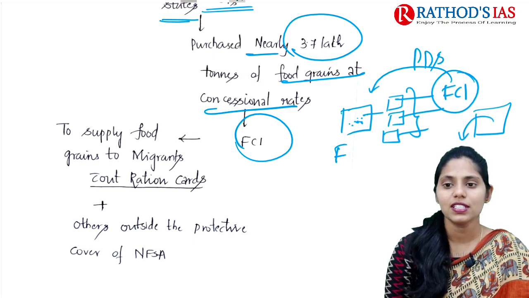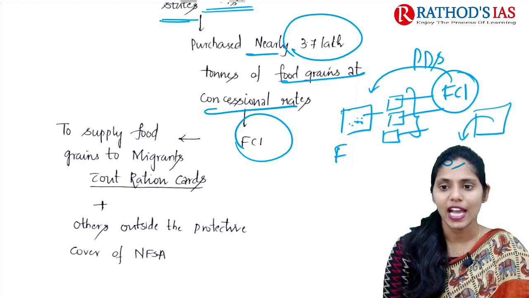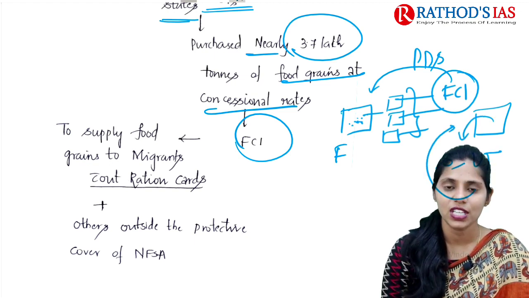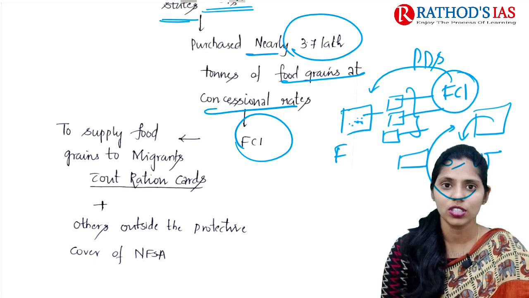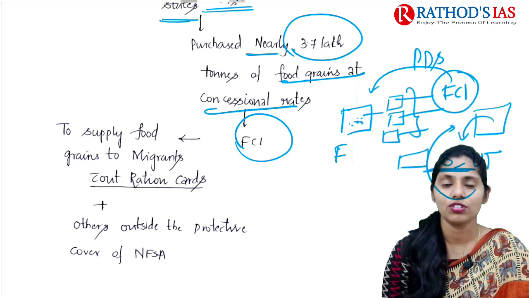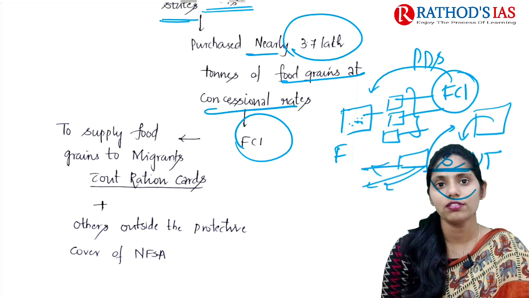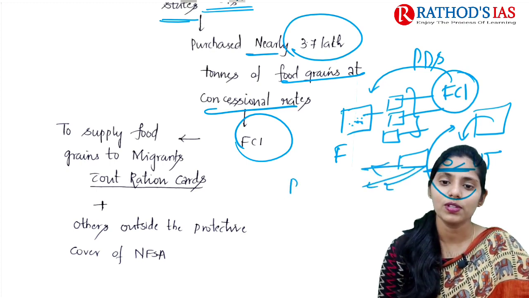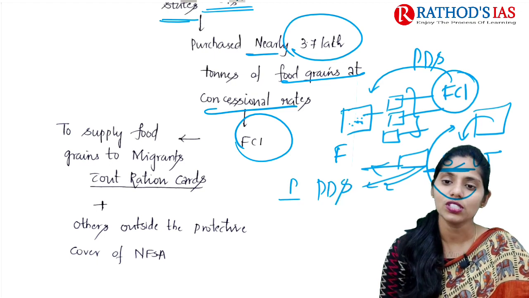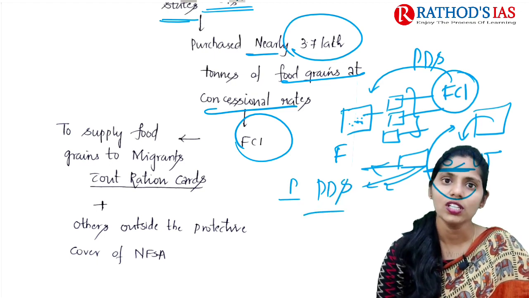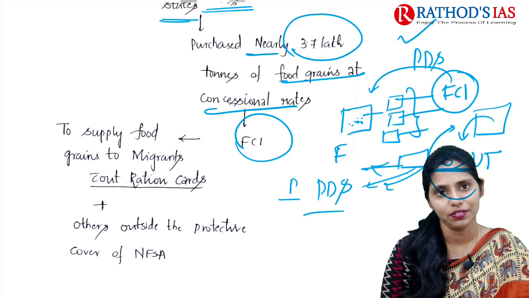States and union territories approach FCI to get the subsidized food grains, and after getting them, they go for distribution of these food grains to people through the public distribution system. So this is how the PDS mainly works.